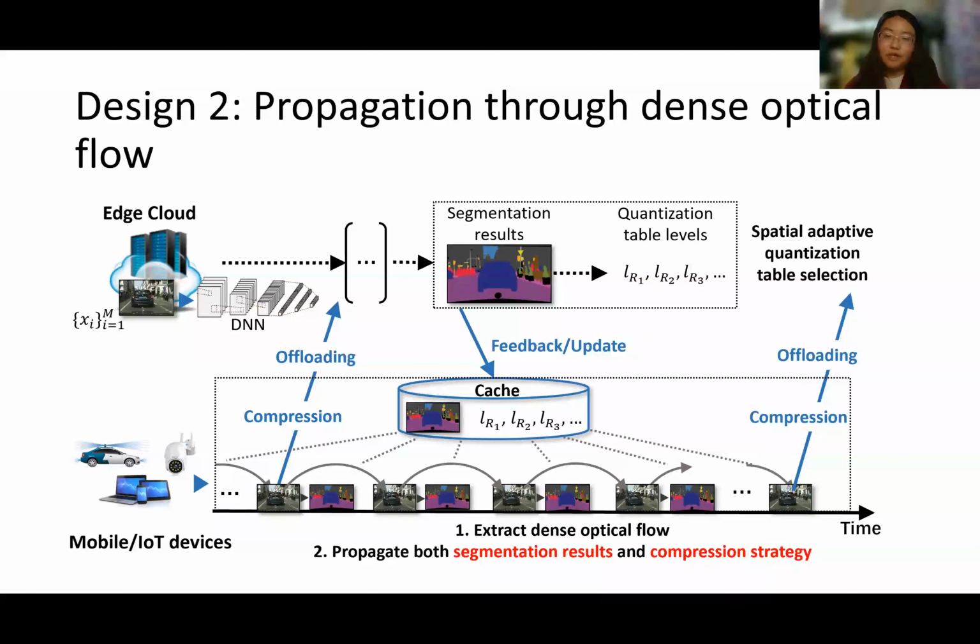It is noteworthy that the only computation at the end device is the computation of the optical flow and the propagation. To meet the real-time requirement, STAC adopts DIS, which is state-of-the-art in computational efficiency on CPU, and the running time is in the range of 10 to 600 Hz on 1024 by 436 resolution images on a single CPU core.